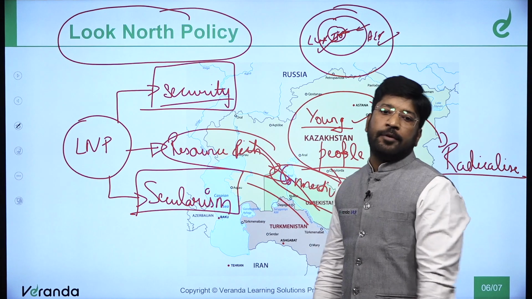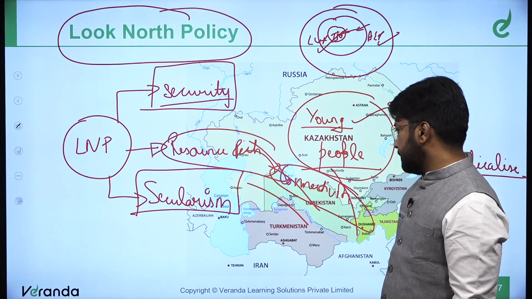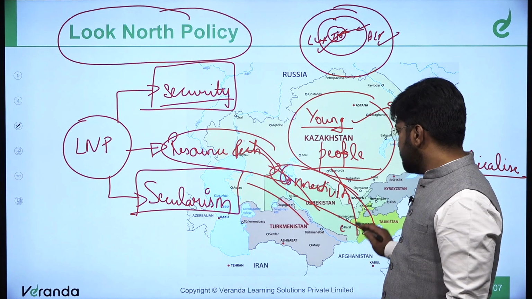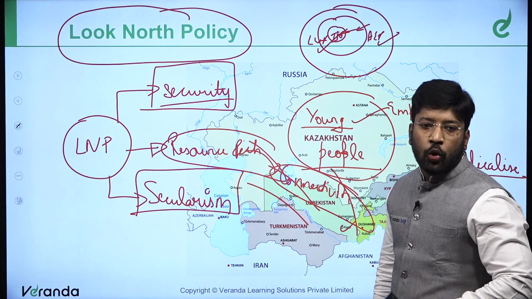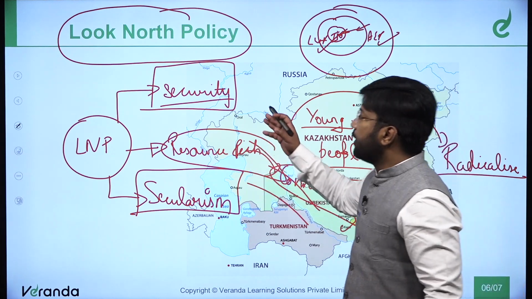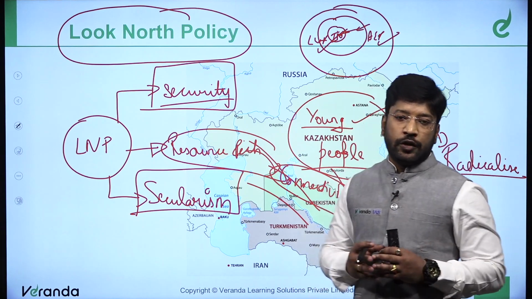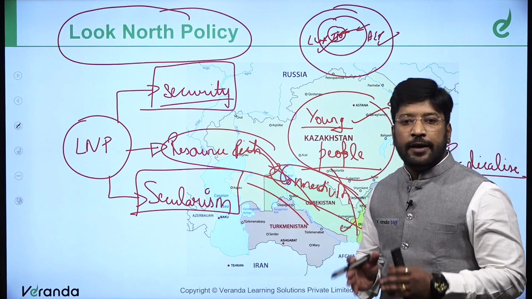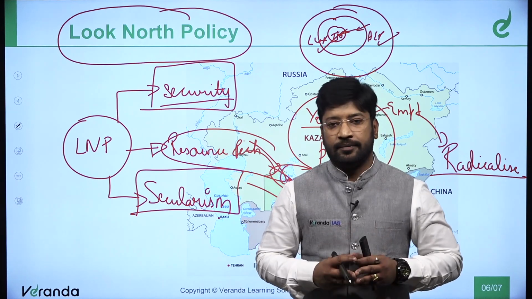So the point which I am trying to tell you here is that the Look North policy was devised to use our oldest potential, whatever potential we had in the previous era from this region.